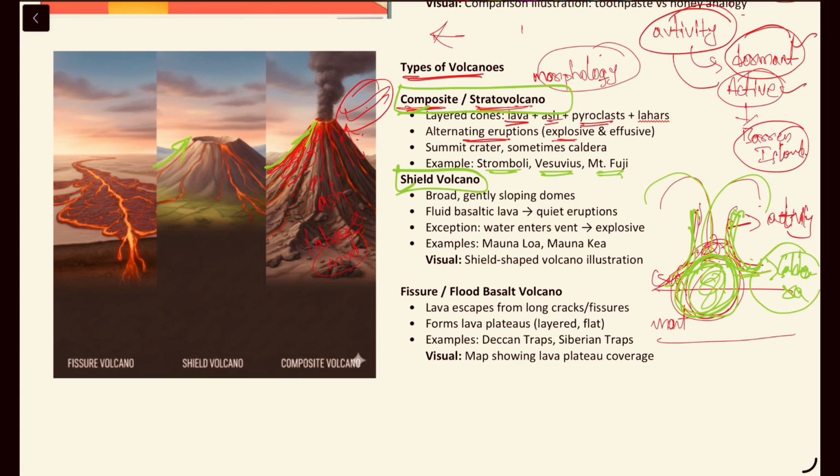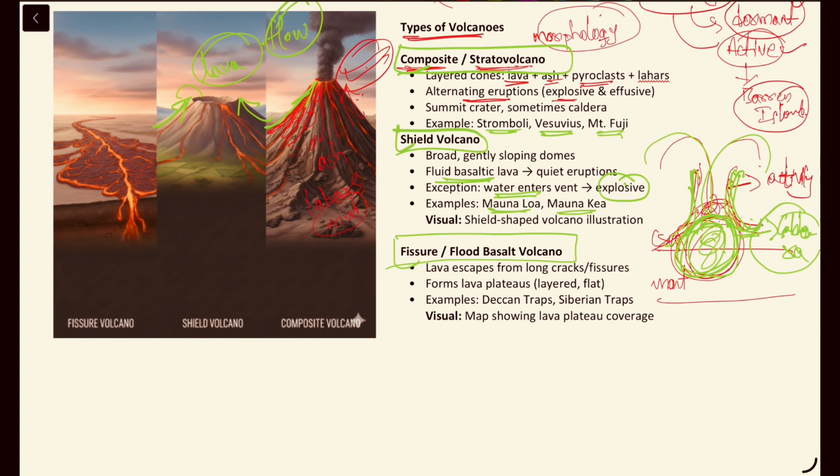They are only a little steep in nature, and the lava coming out is very flowy and not as viscous as the composite volcano's lava, a very fluid basaltic lava, and when water enters the vent there will be huge explosions as well. For example, we can see Mauna Loa or Mauna Kea, and the last one is the fissure or flood basalt volcano.